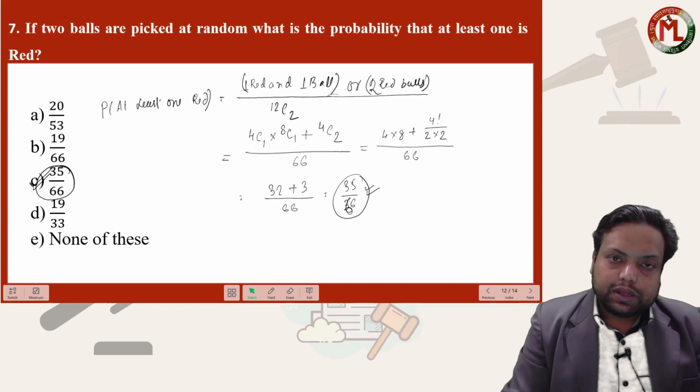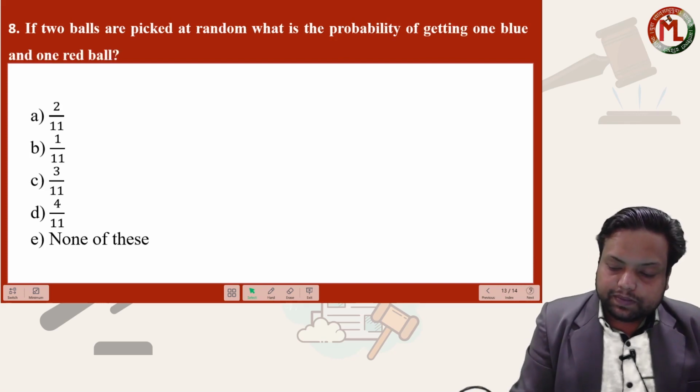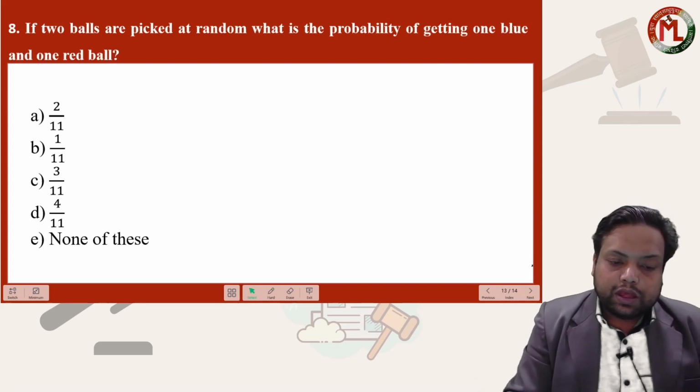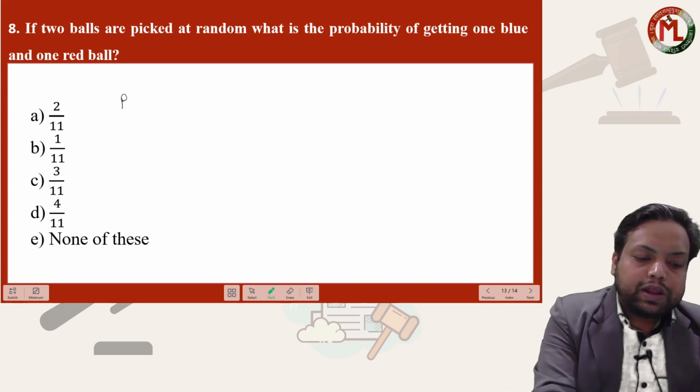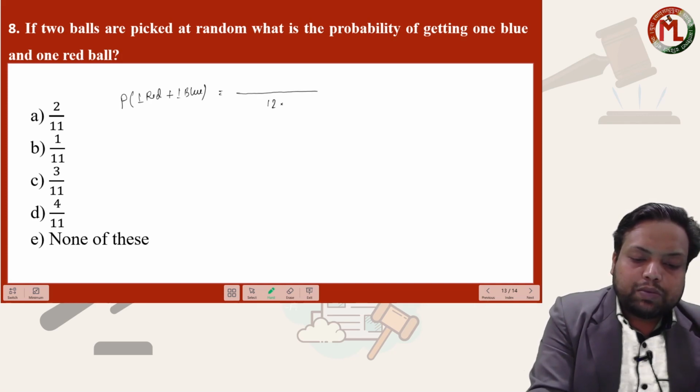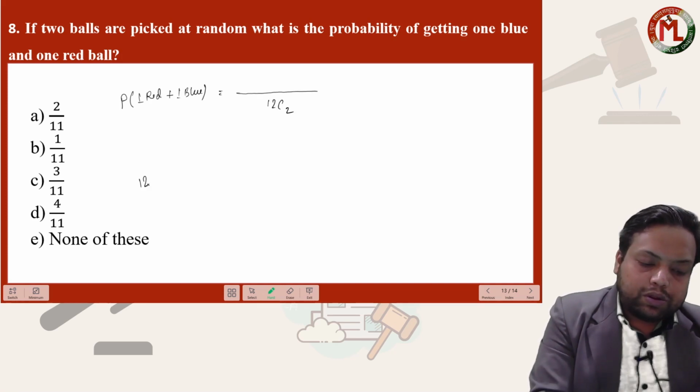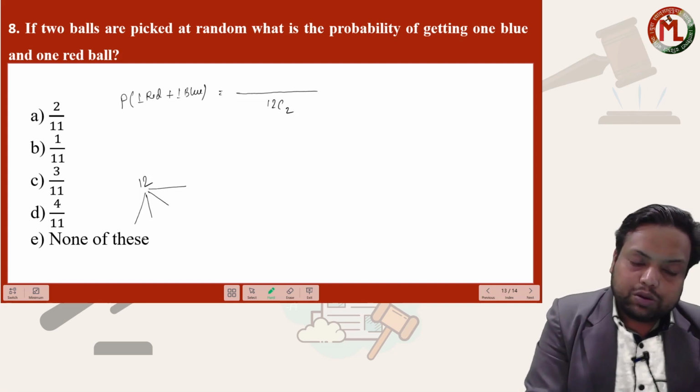See last question of this set. If two balls are picked at random, what is the probability of getting one red ball and one blue ball? Only two balls are picked at random, so total number of ways is 12C2.